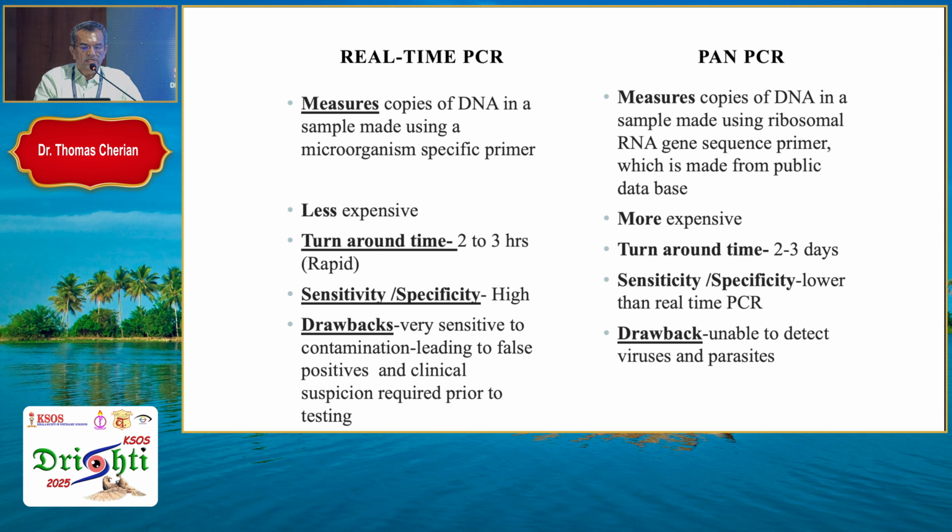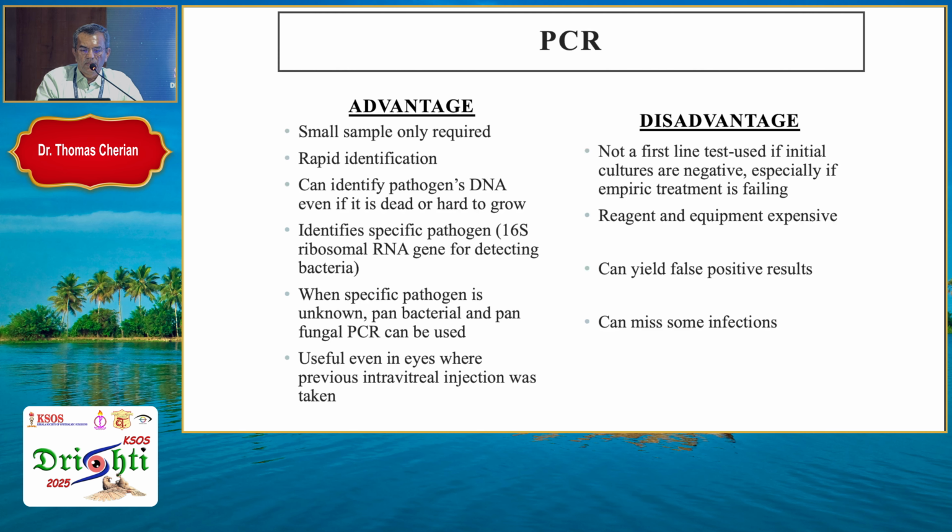Real-time PCR measures copies of DNA in a sample made using a microorganism specific primer. The turnaround time is 2 to 3 hours. The sensitivity and specificity are very high, but sometimes you might get false positivity because there could be a contamination which could again be positive. Unlike a pan-PCR, which takes around 2 to 3 days, and it's unable to detect viruses and parasites.